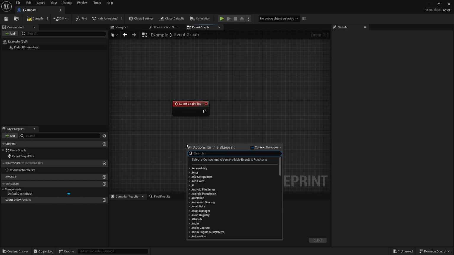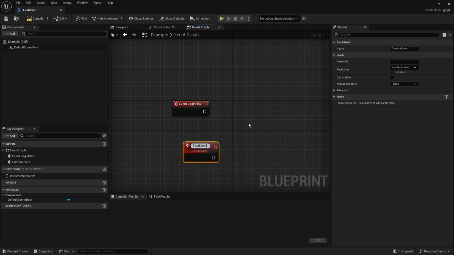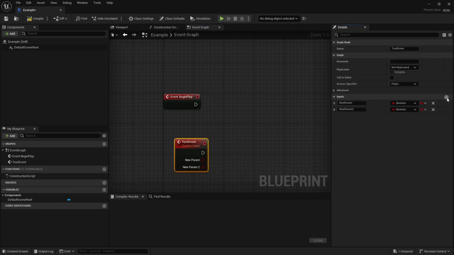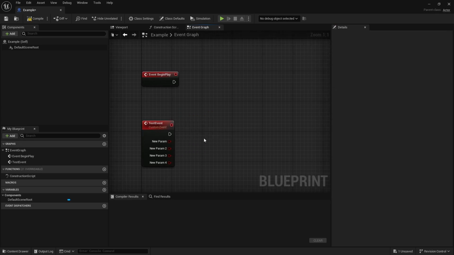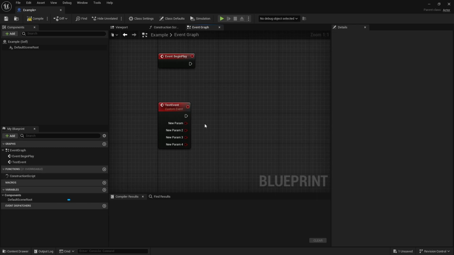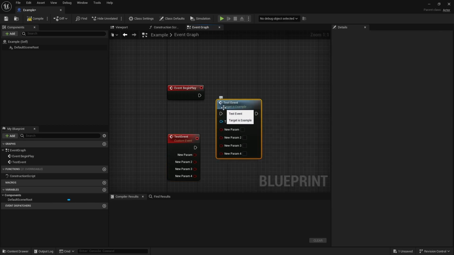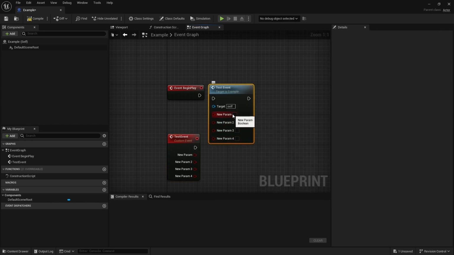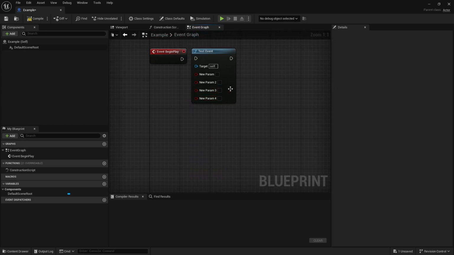The next one is something we already talked about. So custom events, you can create as many custom events as you want. You can name them stuff, like test event. You can add as many parameters as you want, so you can kind of customize it. One thing about events is that they don't have outputs. Unlike functions, you can't have any outputs, so they only have inputs. So if I called this test event, I can customize these parameters, but I don't have any outputs, so I'm going to have to manage that in some other way.